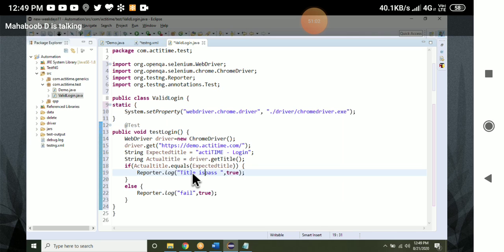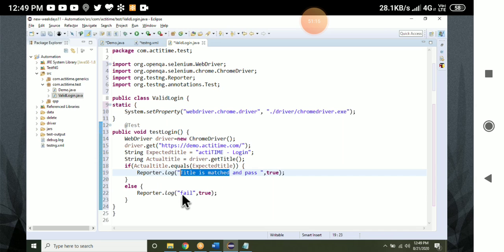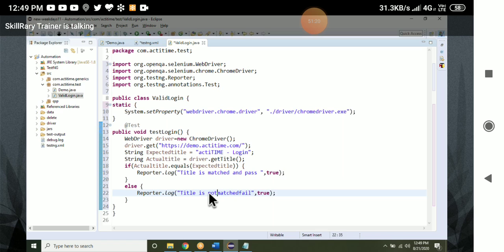Title is matched and passed. Else, title is not matched, so failed. Title is matched and passed. Title is not matched, so failed.